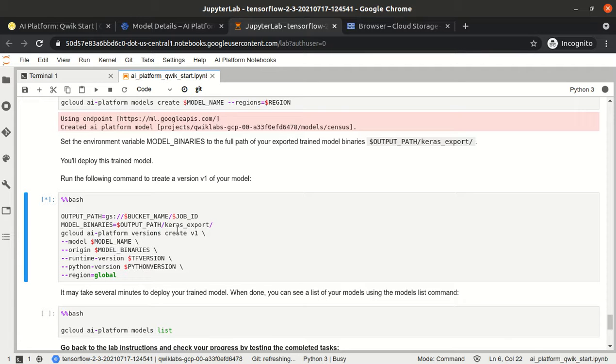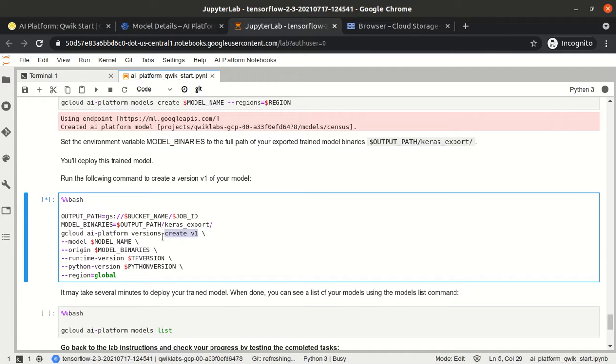Now our model is ready. We have created the model, and under the model section we are saving our model using various versions, right? Create version v1, under the model name, and we are storing our model binaries, which are automatically picked from here, Keras export.